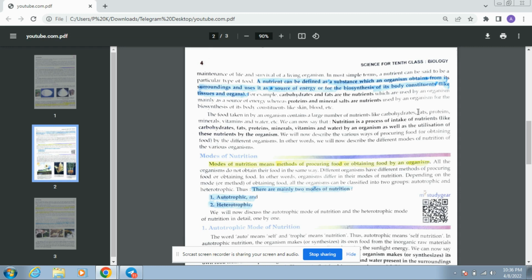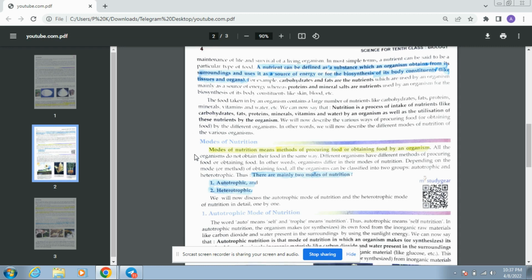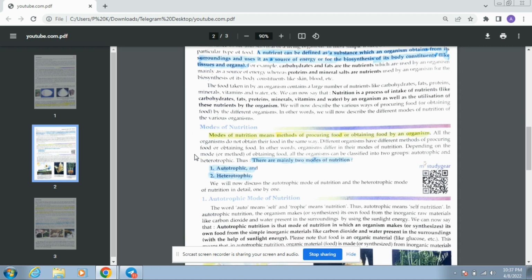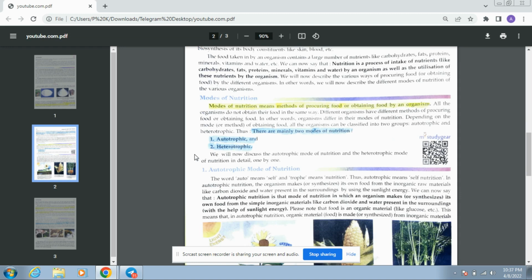This whole process is known as nutrition. Okay. So now we'll describe the various ways of producing food or obtaining food by the different organisms. In other words, we'll now describe the different modes of nutrition of the various organisms. So let us study about it. Modes of nutrition means the method of producing food or obtaining food by an organism.